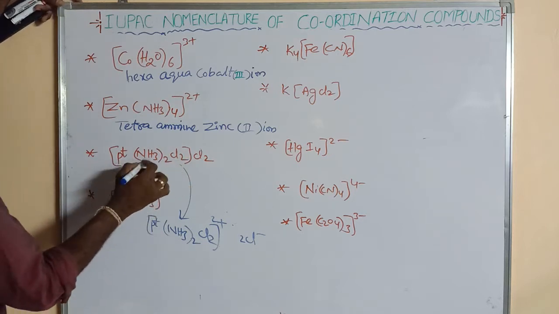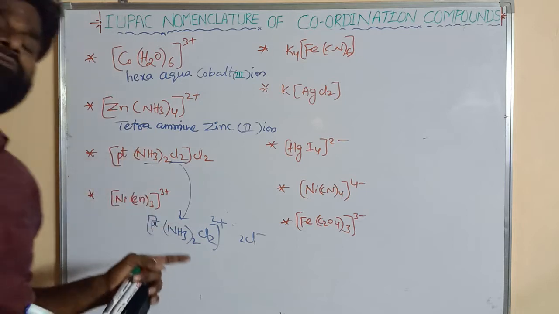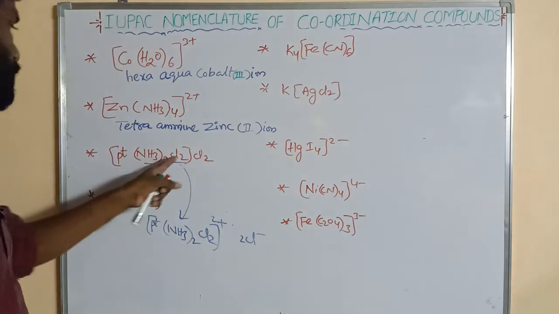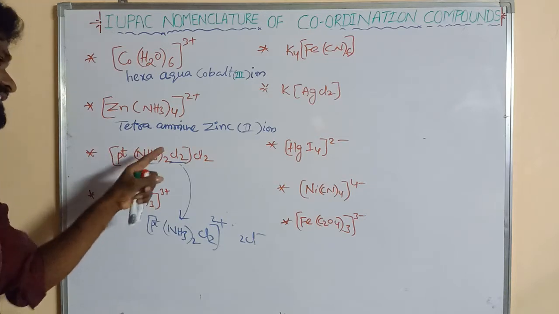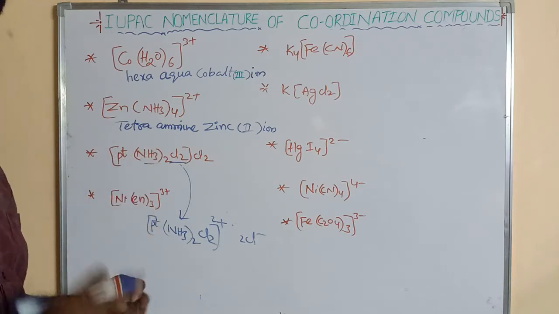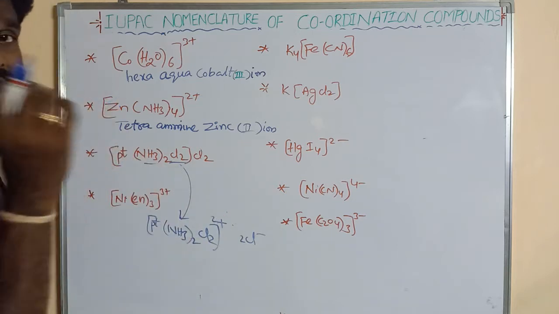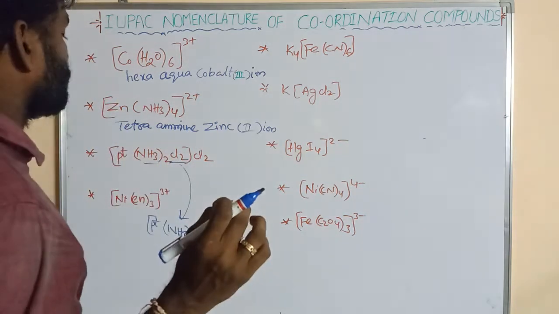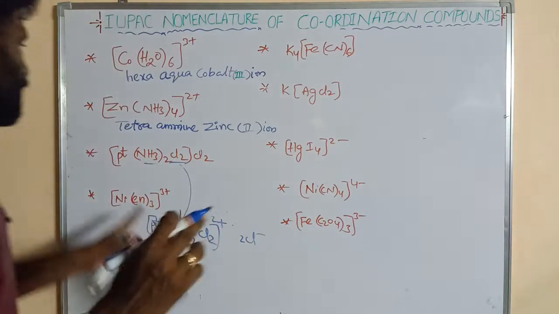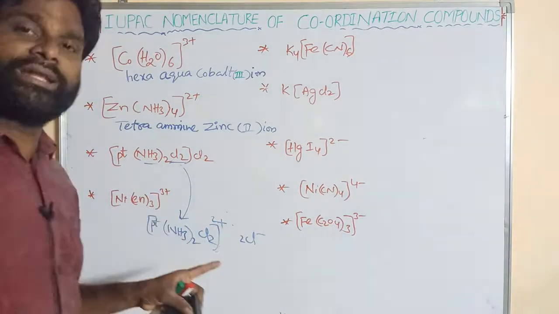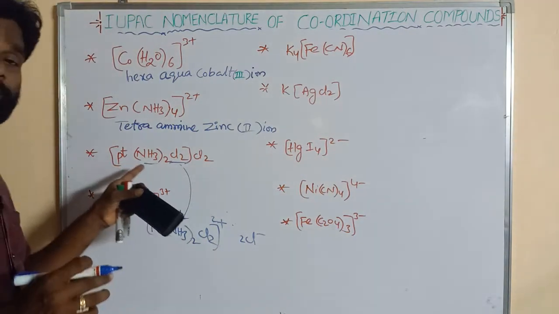Here these are the ligands and this is the central metal atom, platinum. Here different ligands are present. If the ligands are different, which name is written first?